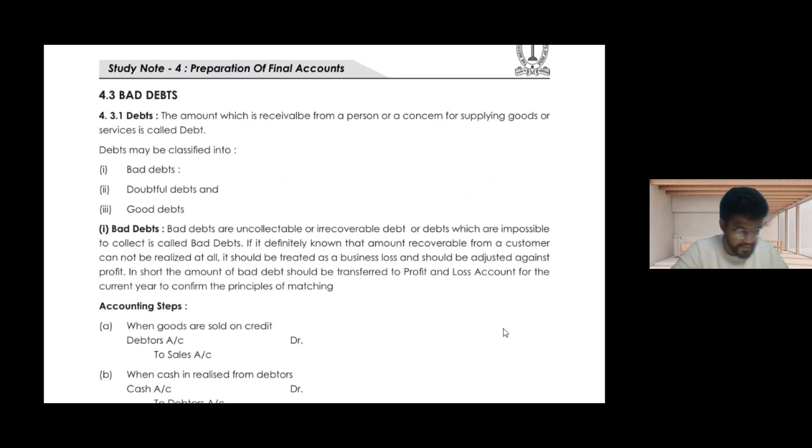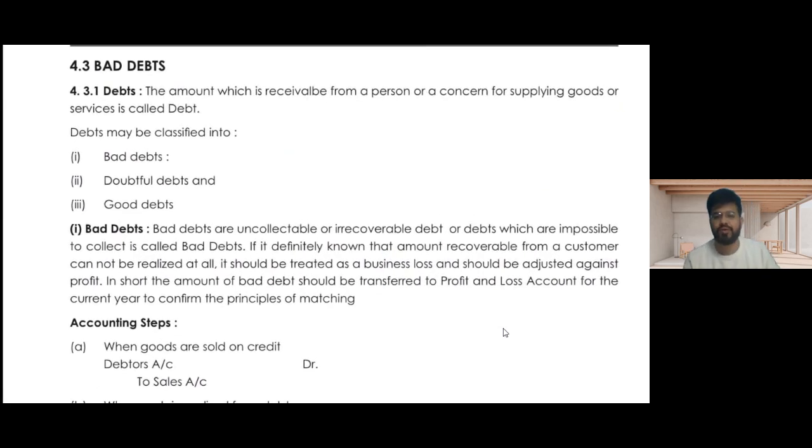Okay, guys. Let's start with our discussion. The main discussion today is on the special topics of your final accounts. There are some topics which are not seen independently, but they are asked in the questions of your final accounts. So that needs to be learned and practiced very carefully. One of them is bad debts.